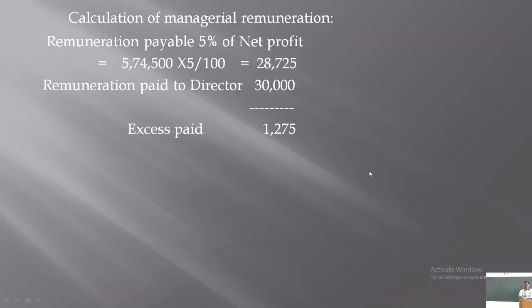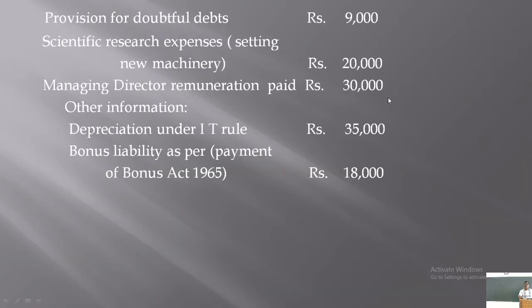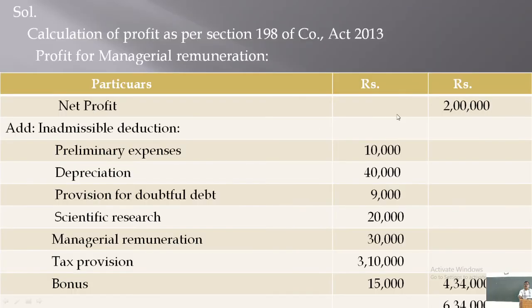This is done in this way: 40,000 is added and again 35,000 is deducted, right? So 40,000 rupees added and 35,000 deducted, and the net effect is the same. 9,000 rupees provision for doubtful debt was already deducted while calculating this profit of 2 lakhs. It is inadmissible or disallowed expense.